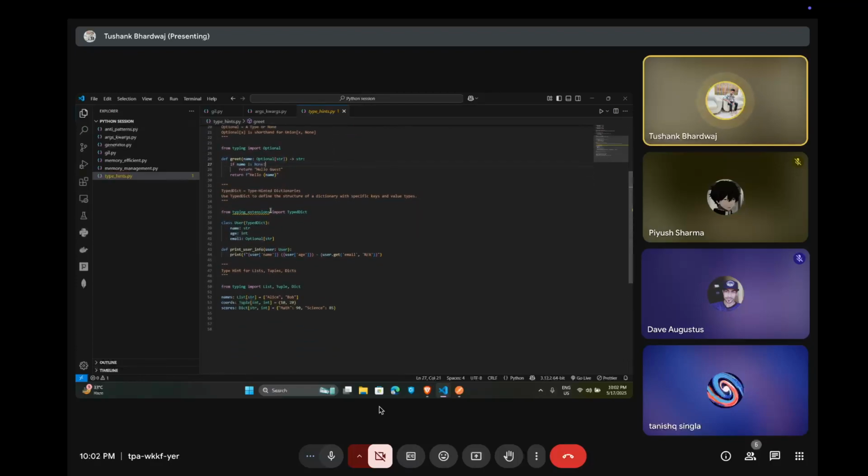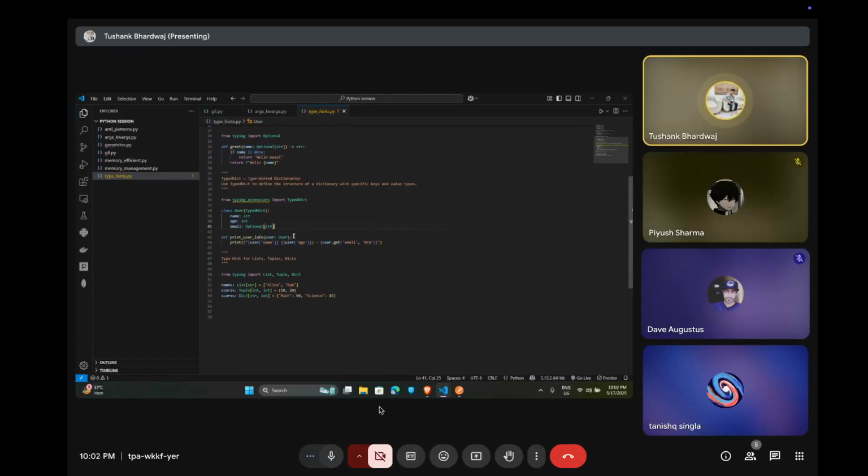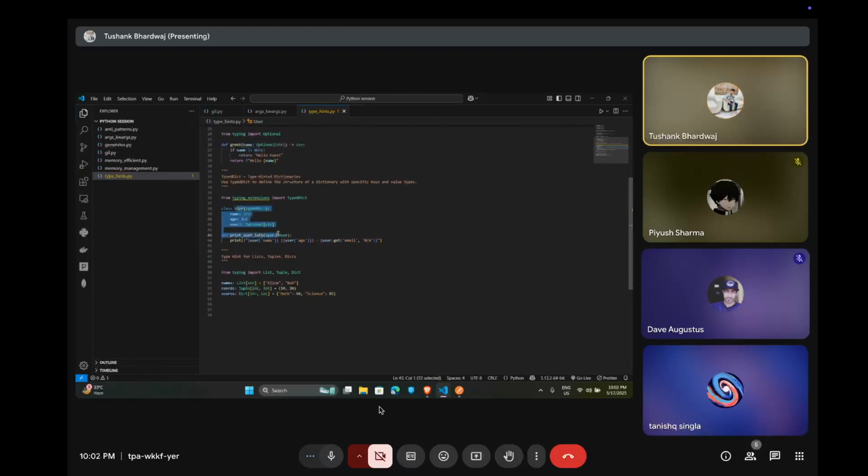And the third one we have is TypedDict. Basically TypedDict is the structure of a dictionary with specific keys and typed values. If I can relate this, this is like a Pydantic model in FastAPI. So we can give type hints, different type hints, to the different keys, and it comes like this. On a single hand, we have a string value in the email, otherwise it will be None.